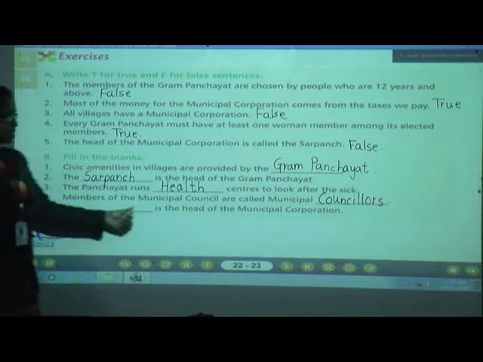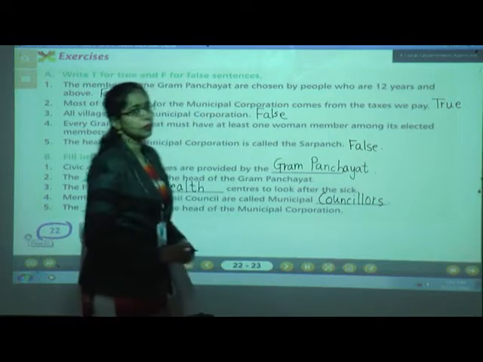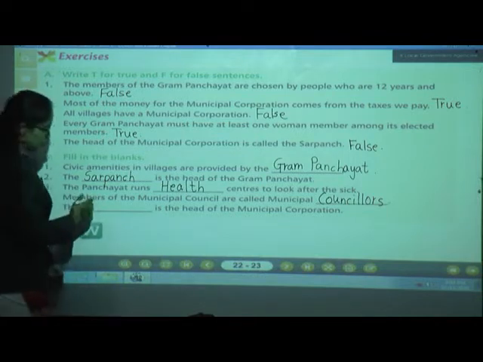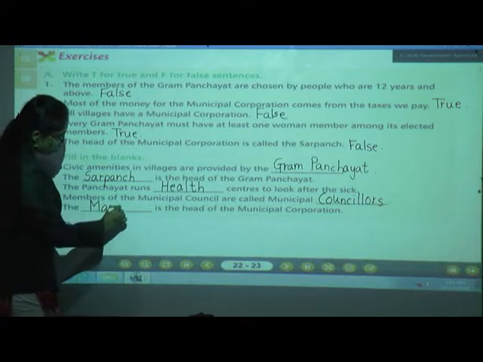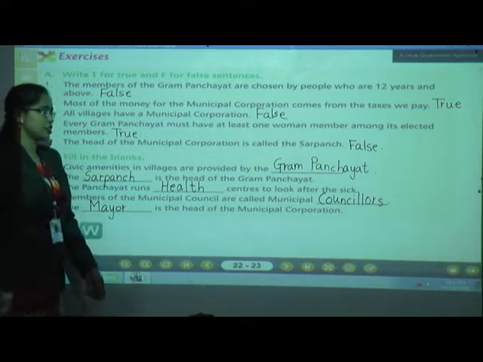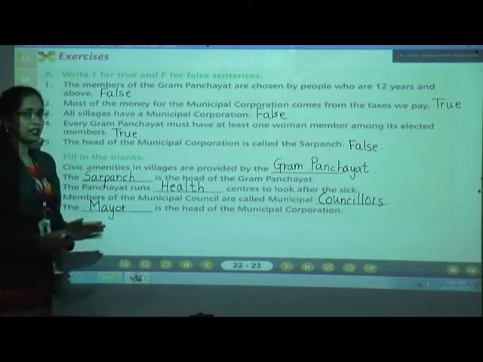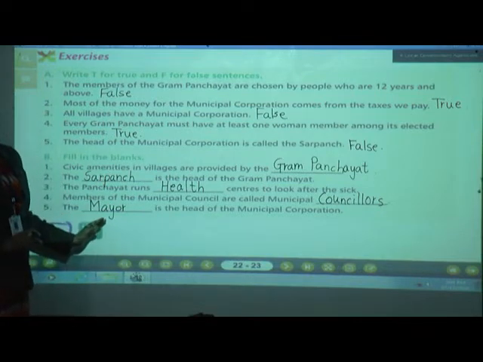The dash is the head of the municipal corporation. Come on, tell me who is the head of the municipal corporation. Come on children, give me the answer. Correct, absolutely, the answer is right. Mayor, M-A-Y-O-R. Very good children. It seems that you are reading the lesson and learning the spelling. Okay, if you learn the spelling, you can write the answer correctly.